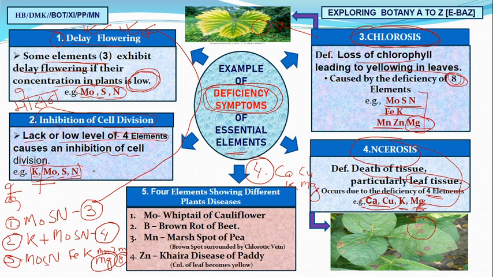Out of that we also have 4 important elements showing different plant diseases as deficiency symptoms. First, molybdenum, it causes what? Whiptail of cauliflower. Boron, brown rot of beet. Mn, marsh spot of pea. Zinc, Khera disease of paddy. You can very easily remember these 4 by their clear diagrams.